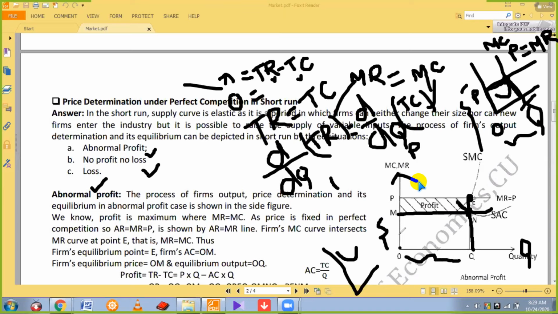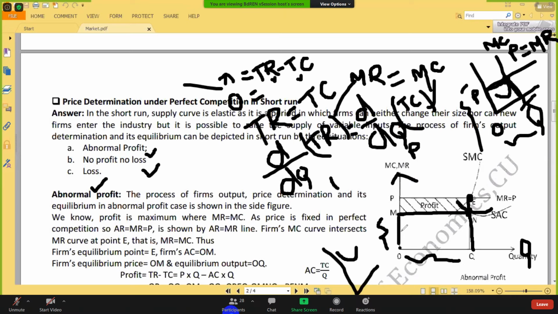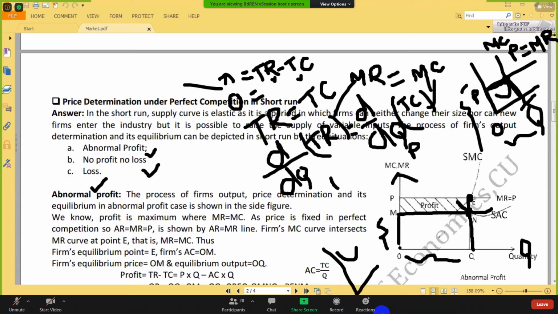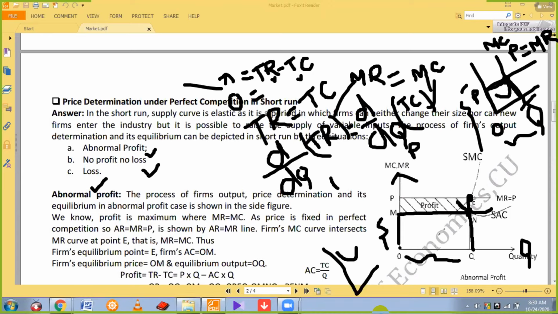So this area is total cost, OM, here it is N, Q. This is the area of the total cost. OPEQ is the area of the total income and this is the area of the total cost. So what remains? Profit remains. This is the discussion of abnormal profit.